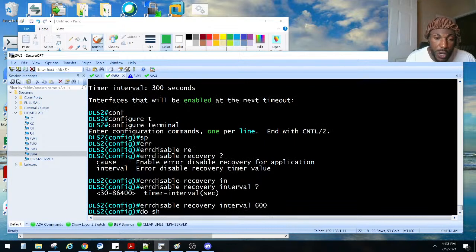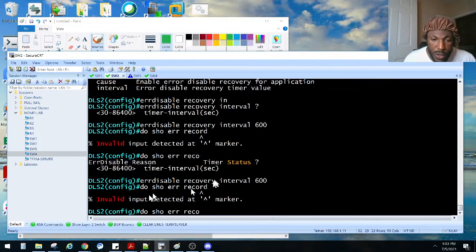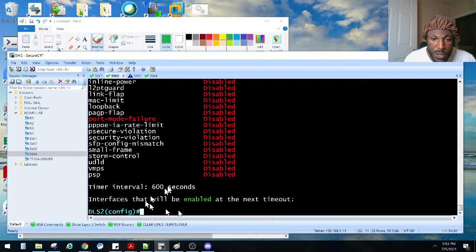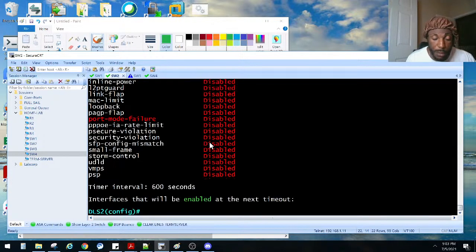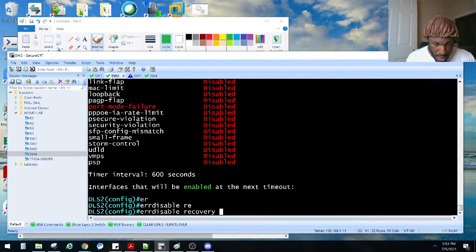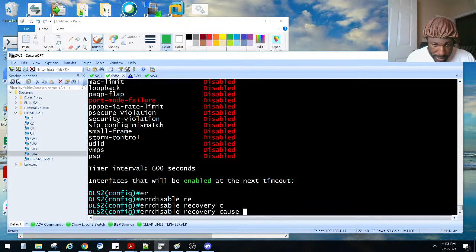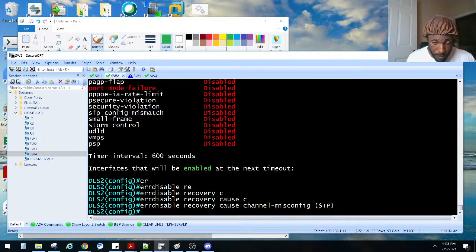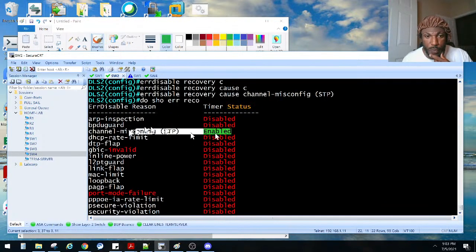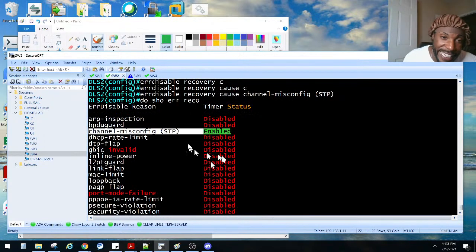So now we do a show errdisable recovery, and we'll see if I can spell. Errdisable recovery is now set to 600 seconds, but we didn't enable this feature just yet. We enable it with errdisable recovery cause channel-misconfig. Now we do a show that, and we'll see it's enabled. So NetworkBruh can't mess this up now, like he did 10 minutes ago, right?